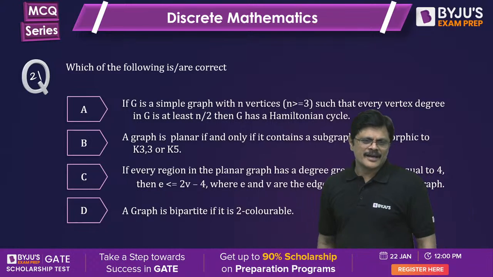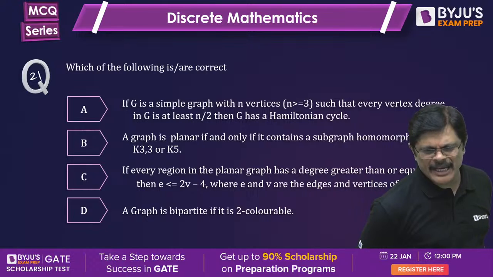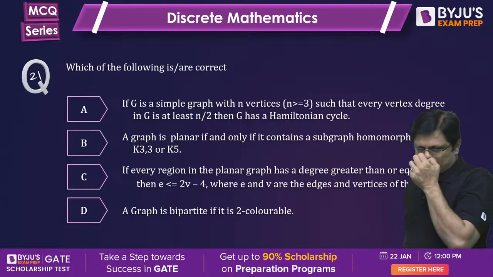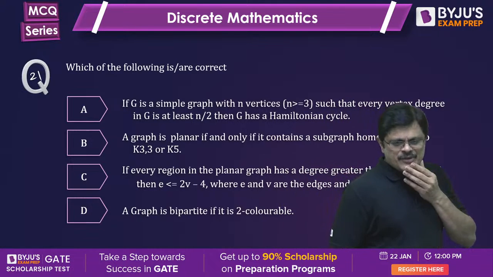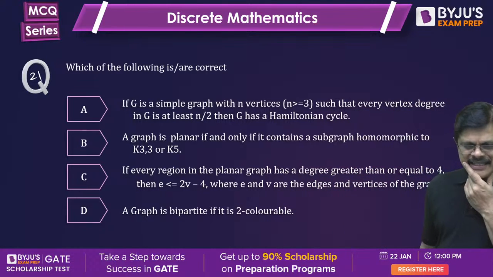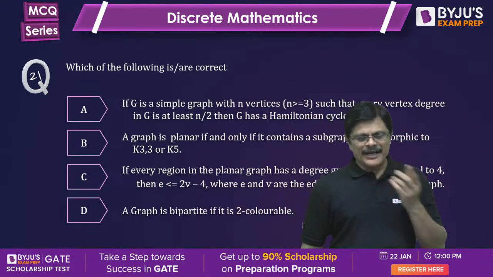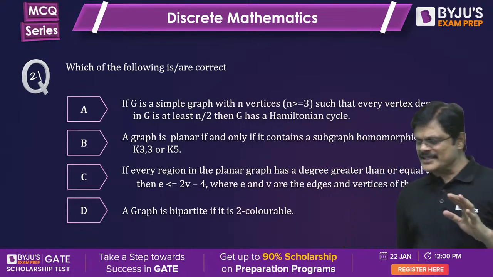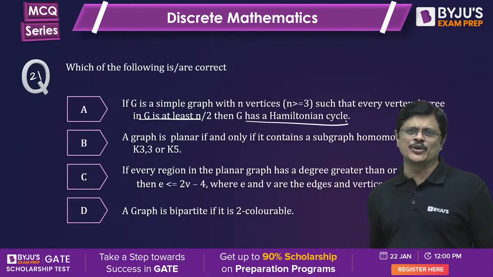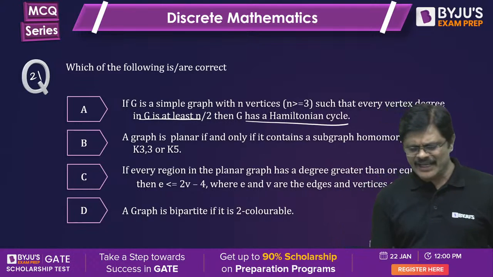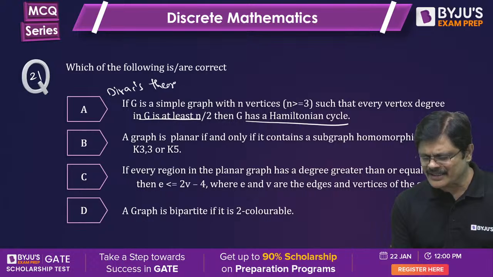This time Lalit says ABD. Dipyan says B. Arti Pai says ABD. Which of the following are correct? If G is a simple graph with n vertices such that the degree of every vertex is at least n by 2, then G has a Hamiltonian cycle, that is, G is a Hamiltonian graph. It is actually Dirac's theorem. So it is correct.